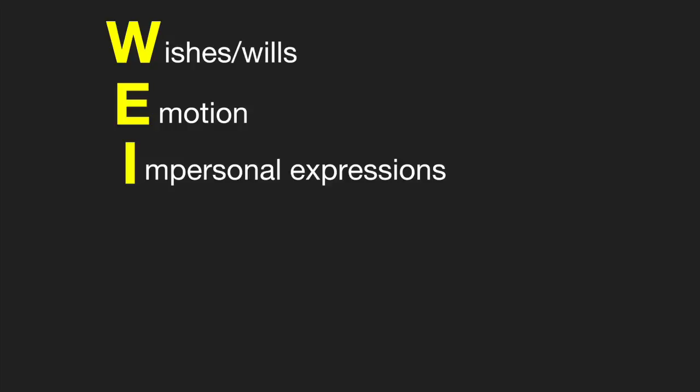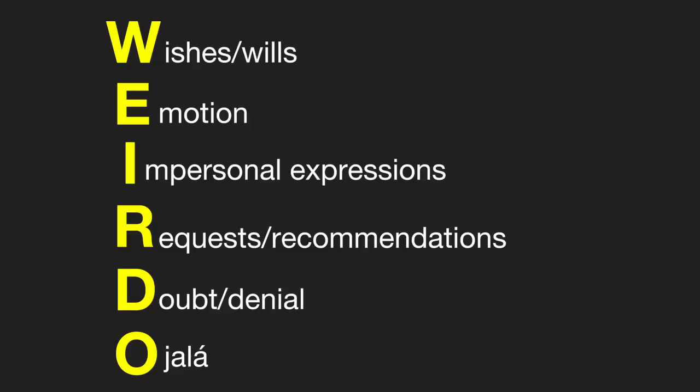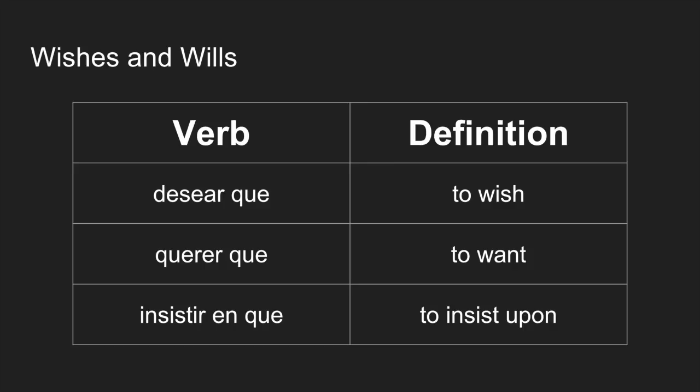A common acronym used to remember the various situations in which the subjunctive is used is WEIRDO, where W stands for wishes and wills, E stands for emotion, I stands for impersonal expressions, R stands for requests and recommendations, D is doubt and denial, and O is ojalá. Now let's look at some specific examples.